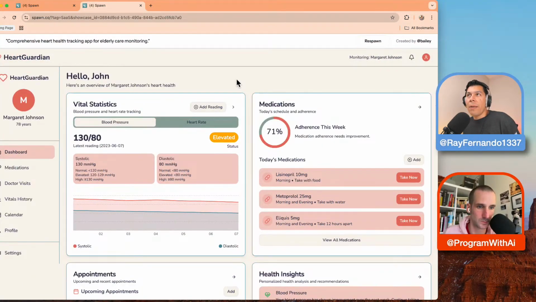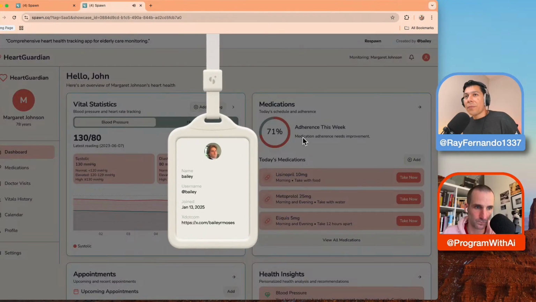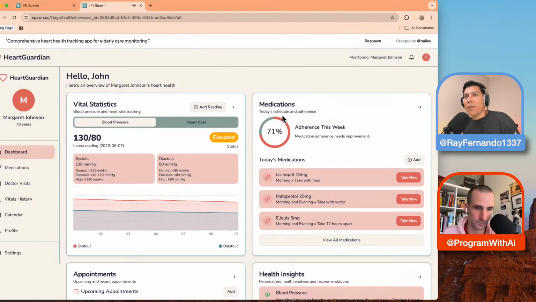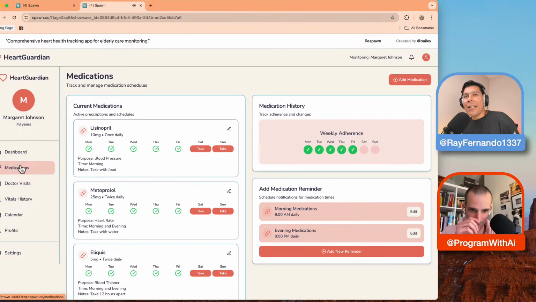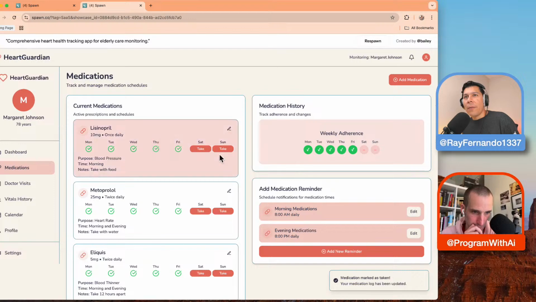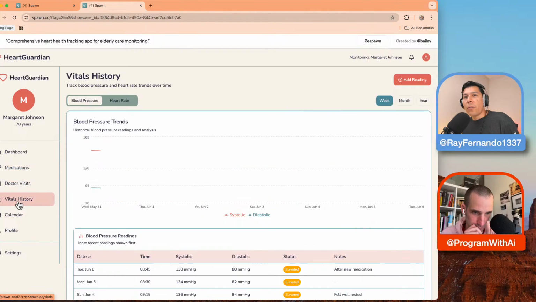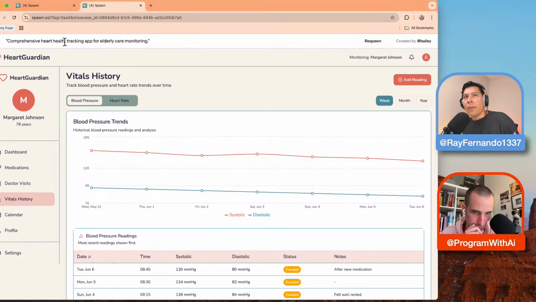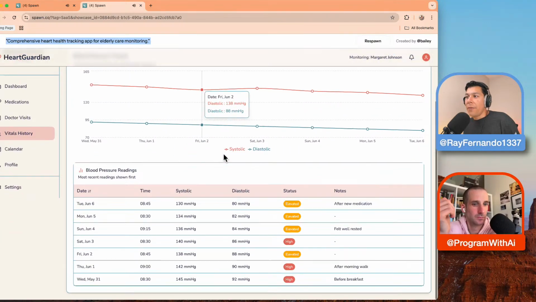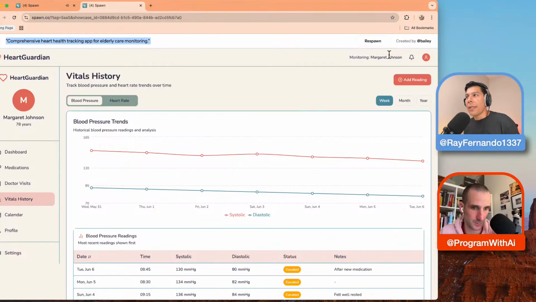This one, somebody made a Health Guardian app. This is crazy. Created by Bailey. I love how people's profiles come in here. This is so cool. In this health dashboard, it actually tells them if they've been taking medications or not. It can add medication reminders and stuff like that. I think they were able to do a comprehensive heart health tracking app for elderly care monitoring. So this is what they did there. You can respawn this and start your own thing if you wanted to as well.